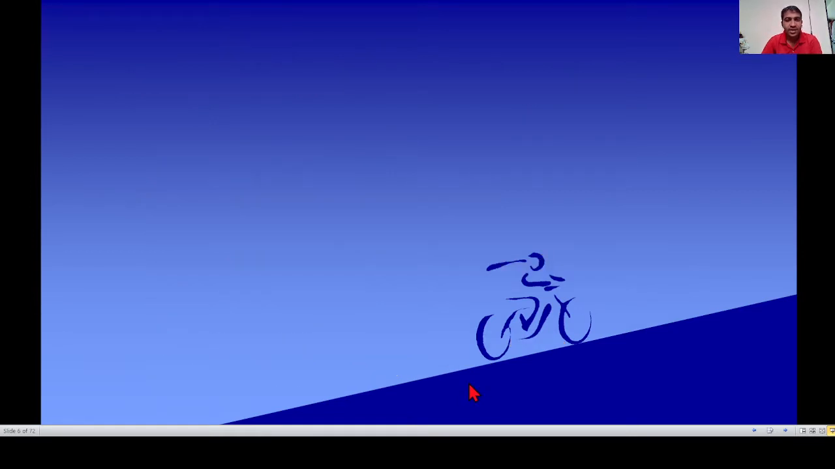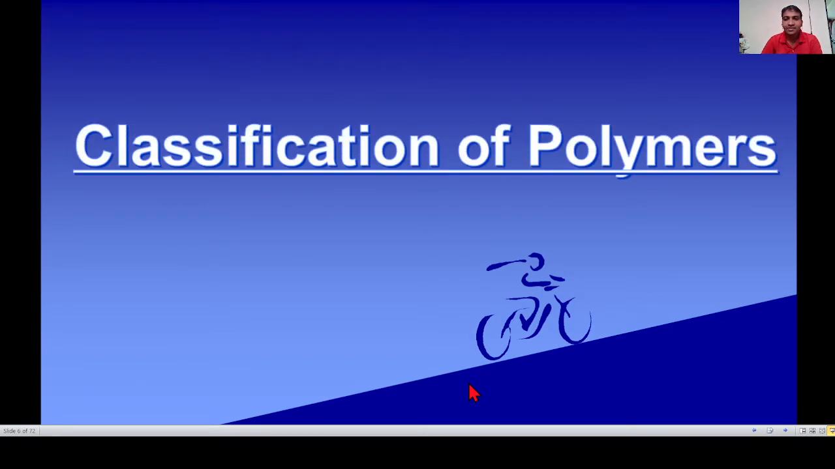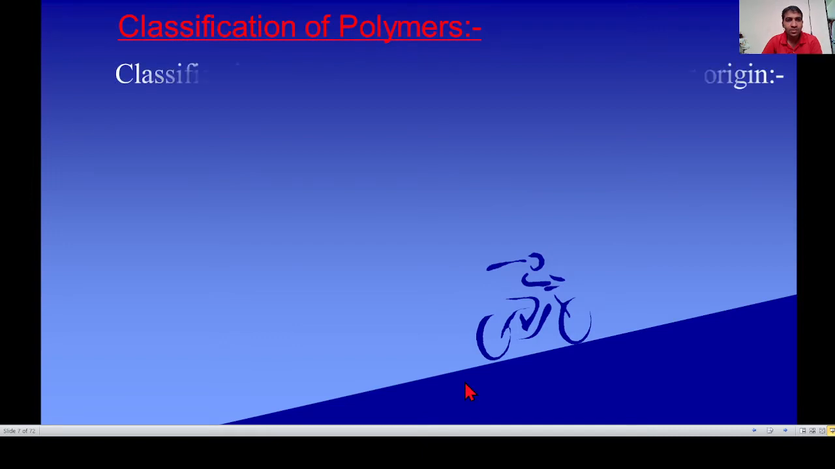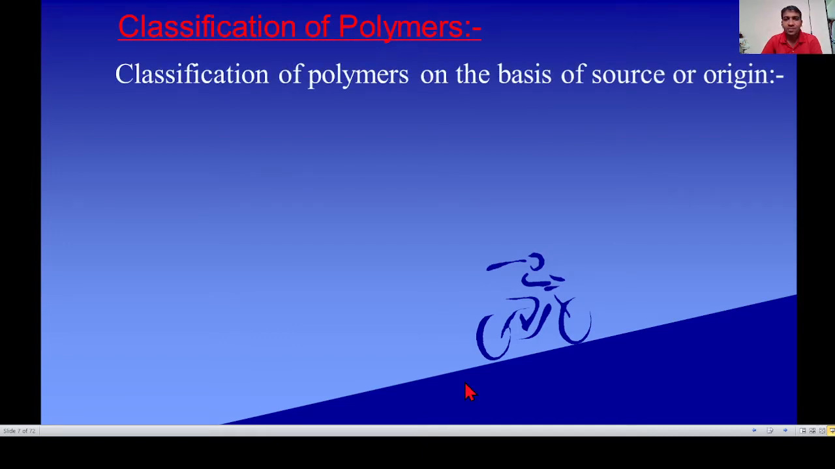See the next point, the classification of polymers. There are different types or different classifications of polymers. From that, first, classification of polymer on the basis of source of origin. It is divided into three types. First, natural polymer. Second, synthetic polymer. And third is semi-synthetic polymer.